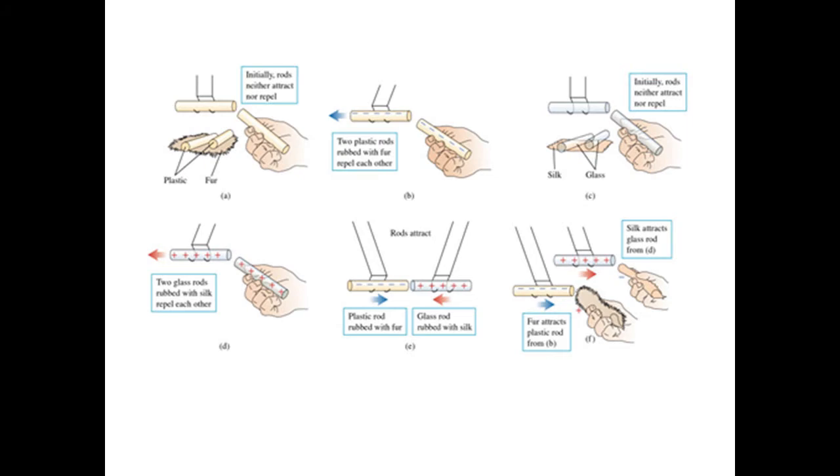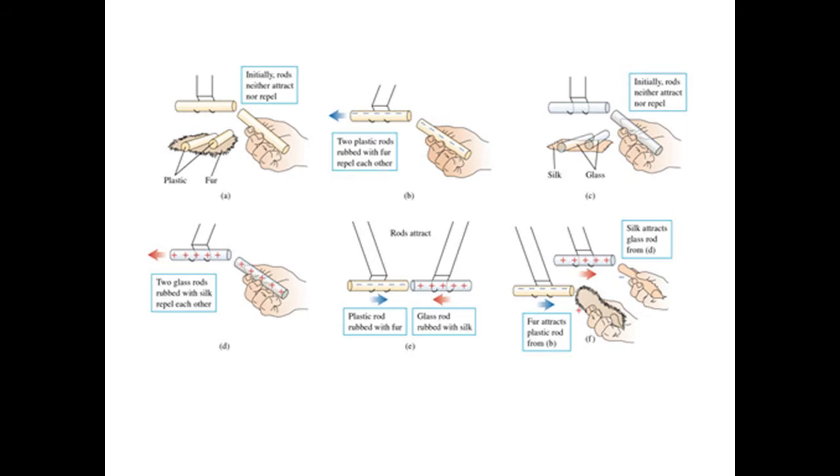Why? Because the positive and negatively charged rods now are attractive, meaning the charges now are opposite, so therefore opposite charges attract. Likewise here on the last diagram, this silk attracts the glass rod.